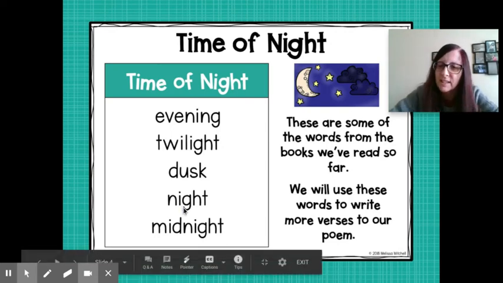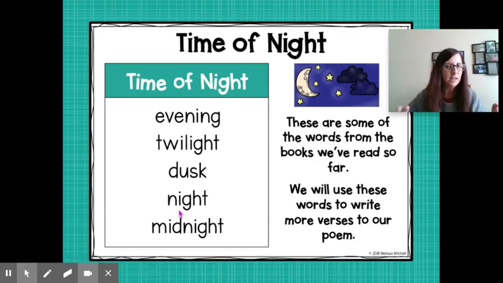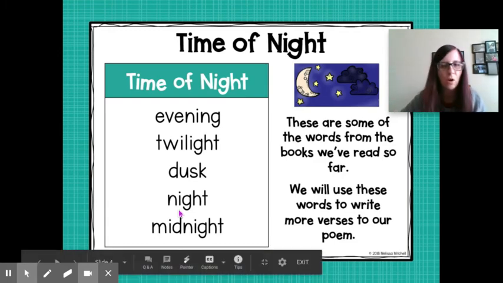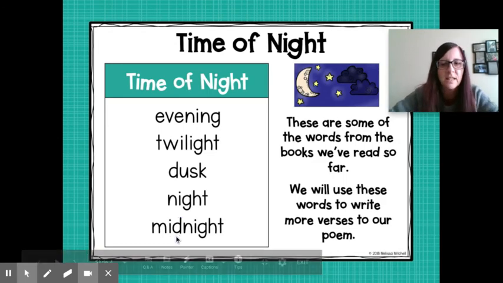And then from dusk, it turns to night. This is where it's all dark. It's not super dark, but there's no light that you can see. That is night.